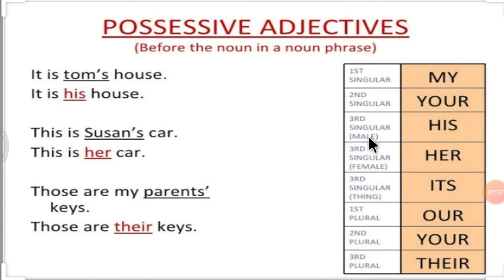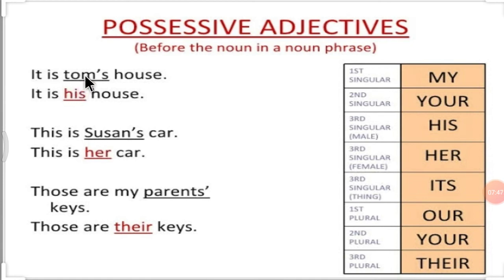Third person singular, male, his, or third person singular, female, her. Means when you are talking about a male as a third person singular, you have to use his. And when you are talking about a female as a third person singular, you have to use her. Third singular also means things. When you are talking about anything, animal, bird, then you can use its. First plural, our. Second plural, your. And third plural, their.